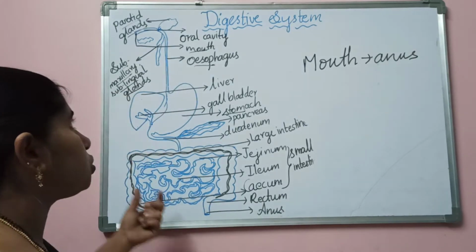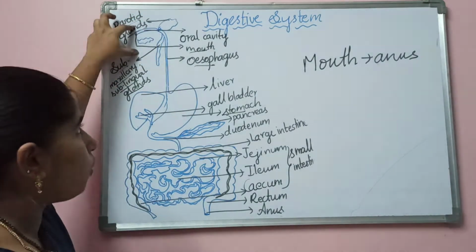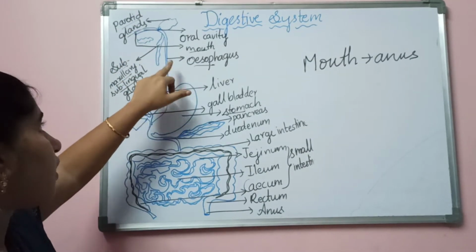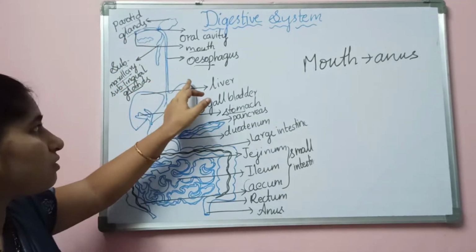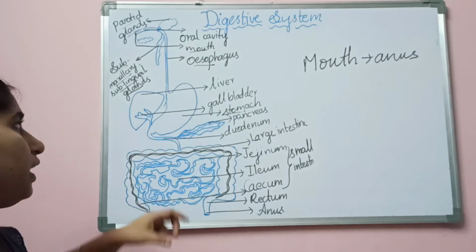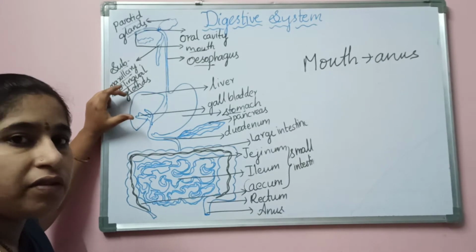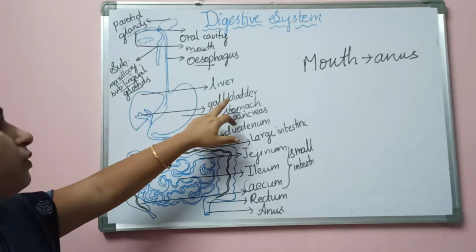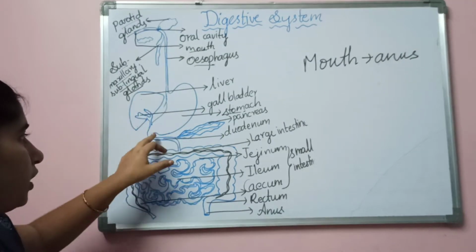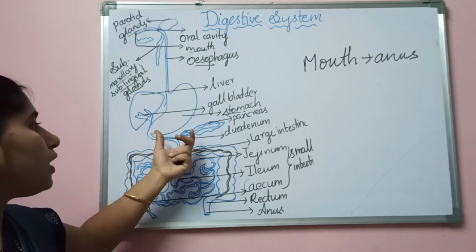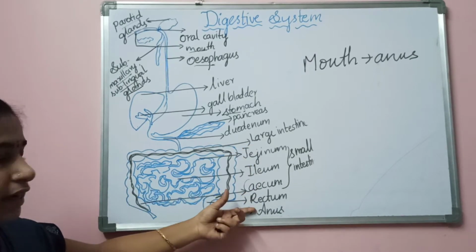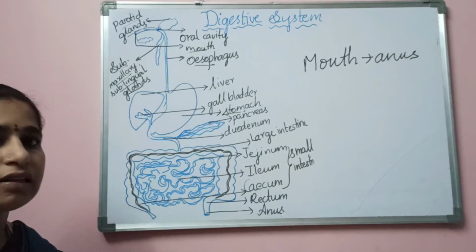Here you can see in the picture. This part is the mouth. Next to the mouth you have the esophagus, and from the esophagus there is a J-shaped elastic bag called the stomach, which is present towards your left side. Next, to the right side you have the liver, and in it you will observe the gallbladder. The stomach joins to the duodenum, and the duodenum enters into the small intestine. The next ones are the large intestine, rectum and anus. All these parts come under the alimentary canal.